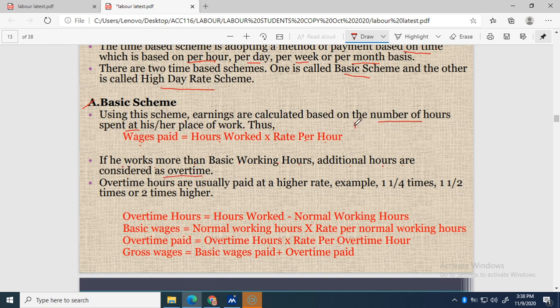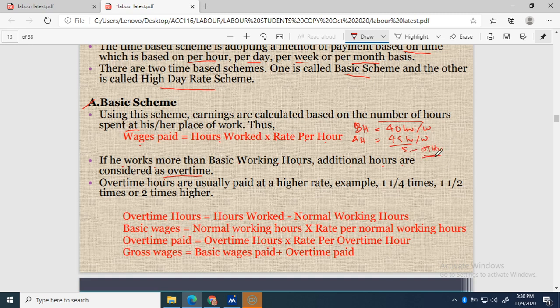Let's say the basic hours for the company is 40 hours per week, but the actual hours worked by the worker is 45 hours per week. So the extra 5 hours is overtime.